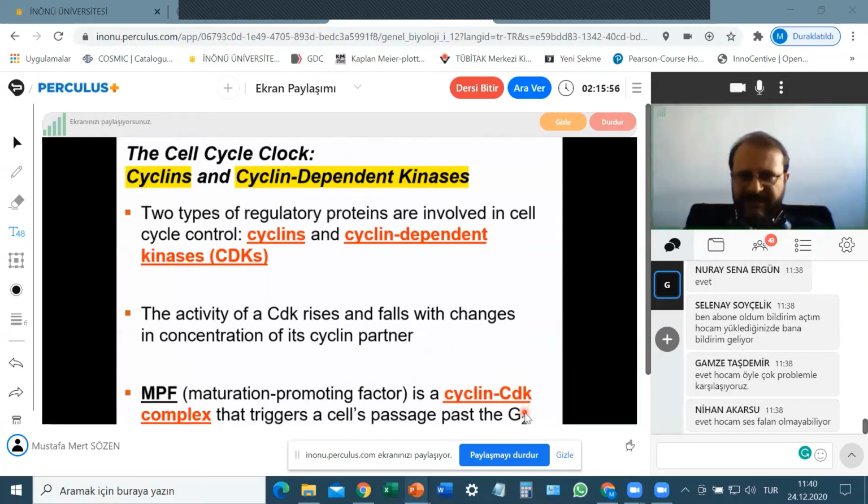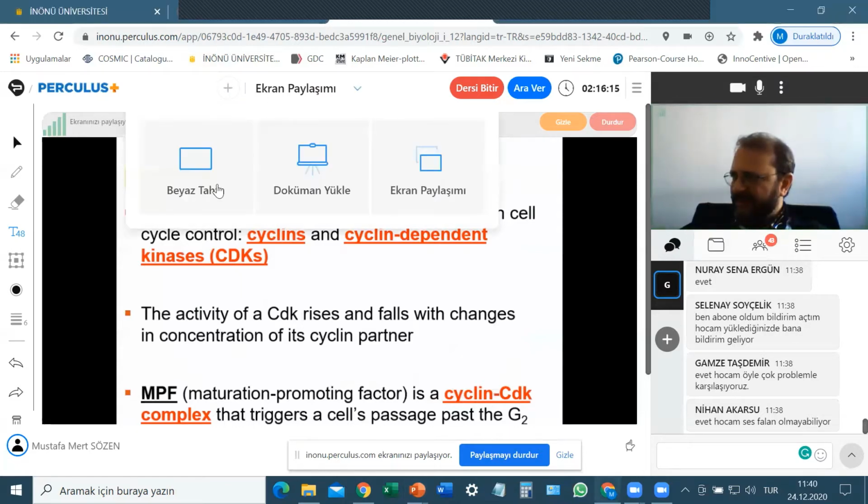The control mechanisms on the cell cycle. Let's learn some more details about the cell cycle control. Now, first of all, there are two groups of proteins you have to learn before you start trying to understand the cell cycle.